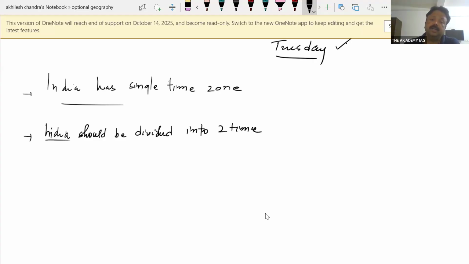Although this demand was discarded by Government of India, but what is your take on this particular matter?